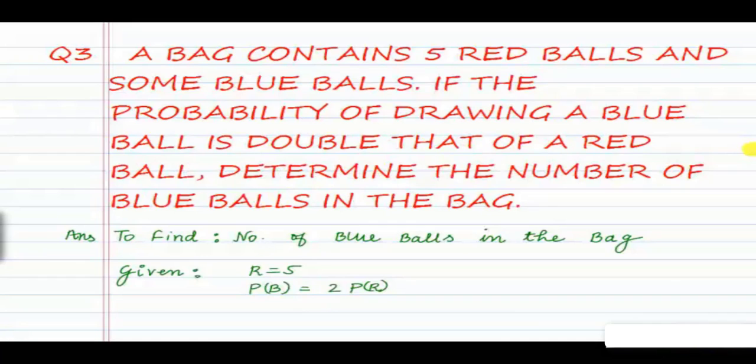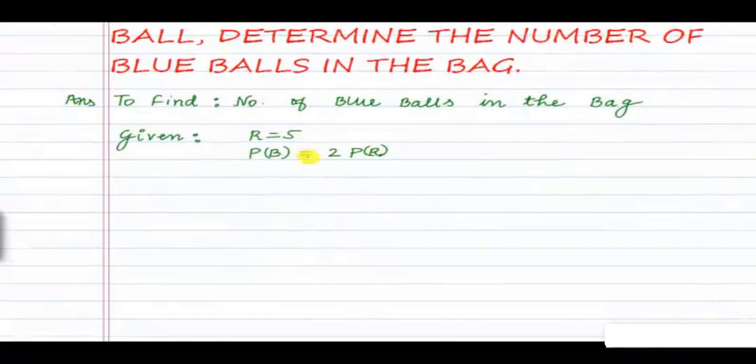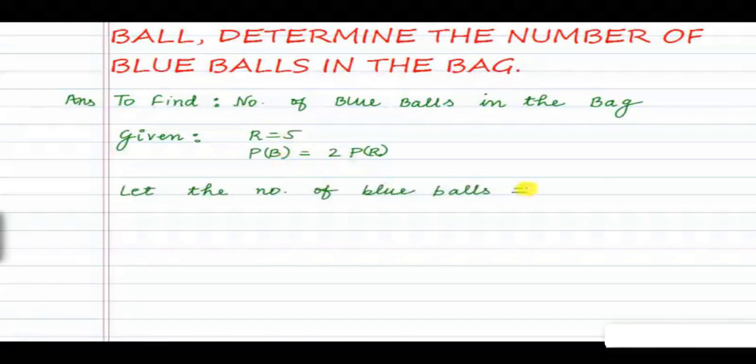So our question number 3 is, a bag contains 5 red balls and some blue balls. If the probability of drawing a blue ball is double that of a red ball, determine the number of blue balls in the bag. So in this question, we have to find out the number of blue balls in the bag. It is given that we have a bag which consists of 5 red balls and some blue balls. And the number of blue balls we have to find. Also given is probability of drawing out a blue ball is twice the probability of drawing out a red ball. So let the number of blue balls be x.